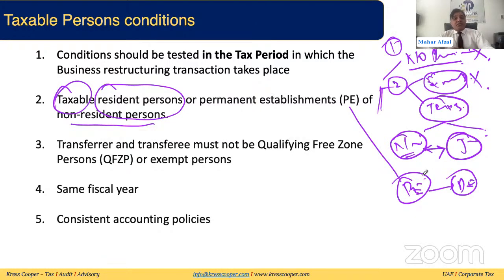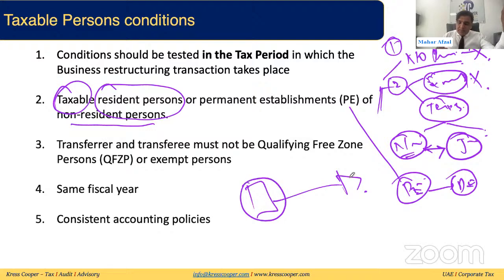Now, transferor and transferee must not be a qualifying free zone person or exempt person. But keep in mind, this applies at the time of transfer. There is a possibility that at the time of transfer, this transferor and this transferee were both taxable persons.